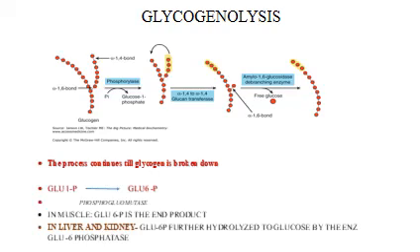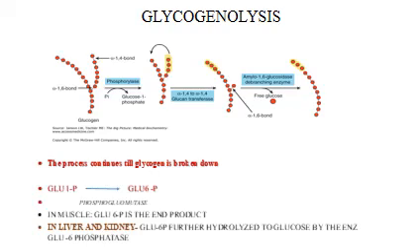Now what happens to the glucose 1-phosphate? Whenever glycogen phosphorylase removes the glucose from the non-reducing end, I told you the glucose is released as glucose 1-phosphate. What happens to glucose 1-phosphate? The glucose 1-phosphate gets converted to glucose 6-phosphate by the enzyme phosphoglucomutase.